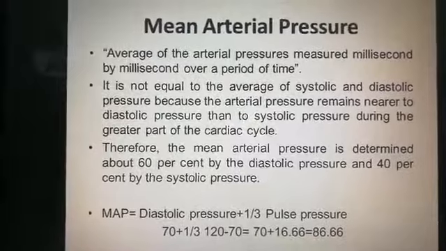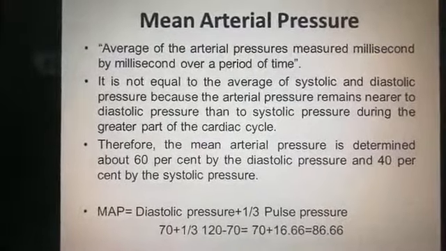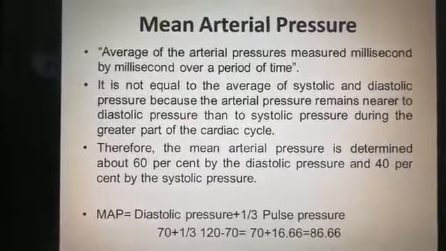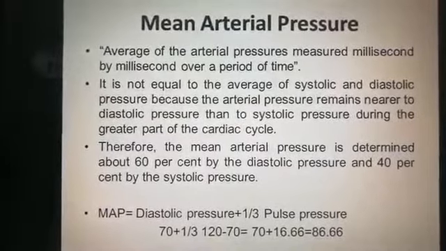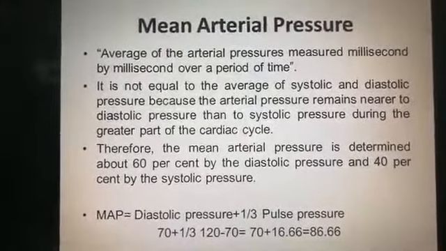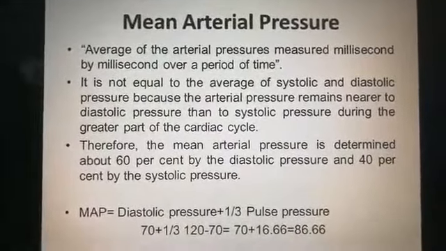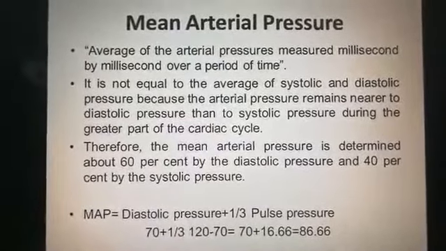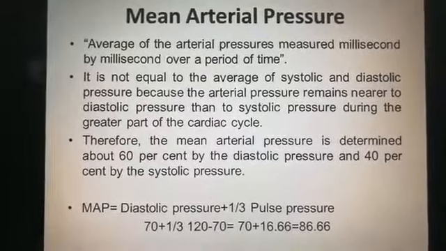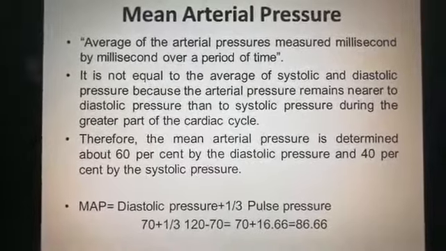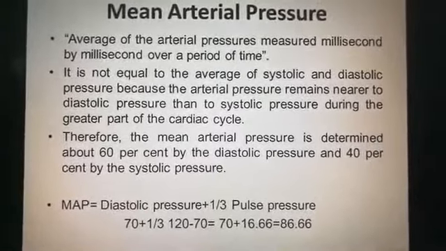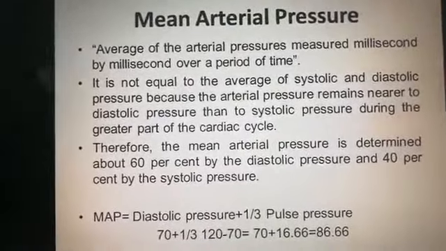And there is a concept of mean arterial pressure: the average of the arterial pressure measured millisecond by millisecond over a period of time. And it is not equal to the average of systolic and diastolic pressure. I usually say that this mean arterial pressure is not so mean. That means that you should not calculate it by adding systolic and diastolic and then dividing by 2. For example, systolic is 120, diastolic is 80, 120 plus 80 over 2 is equal to 100. So this is not correct.